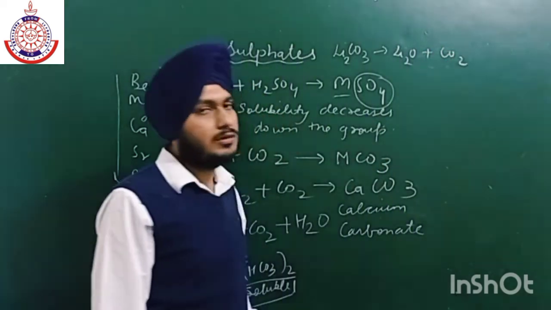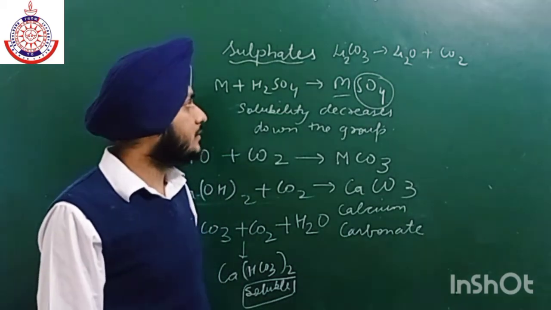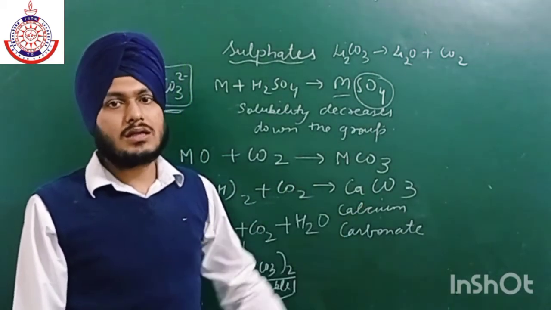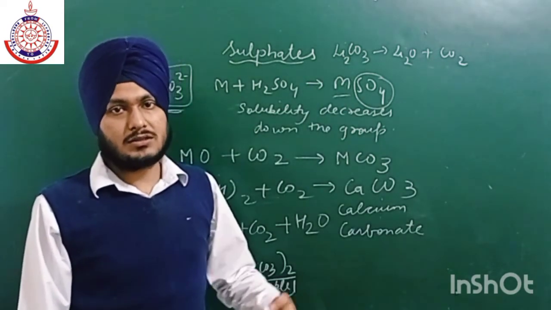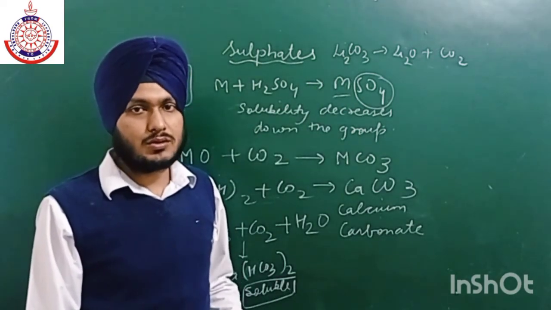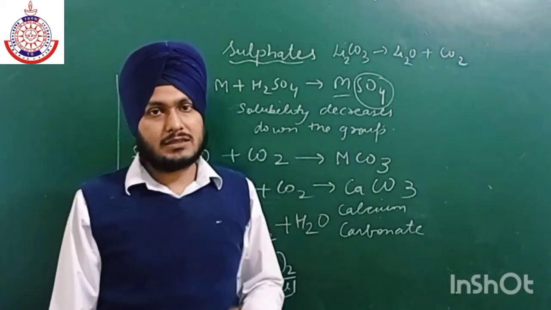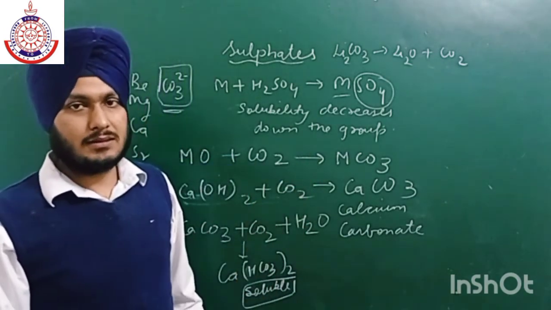So it shows a diagonal relationship with magnesium. All the carbonates of alkali metals are stable, but in the case of alkali metals only lithium gives this decomposition reaction to give CO2 and oxide.